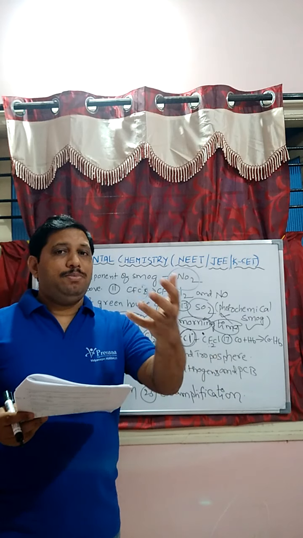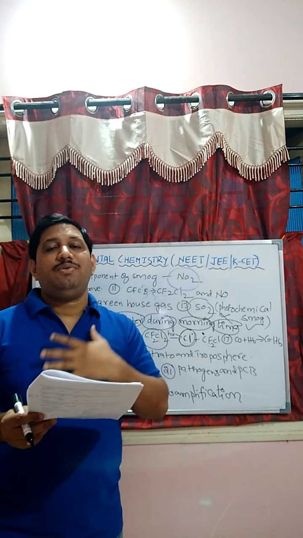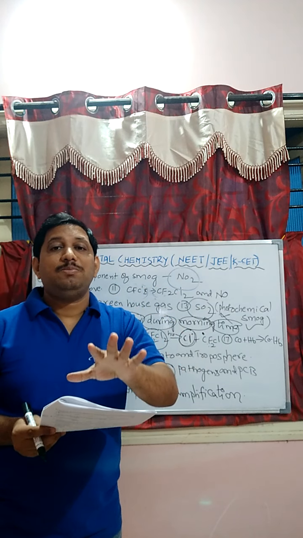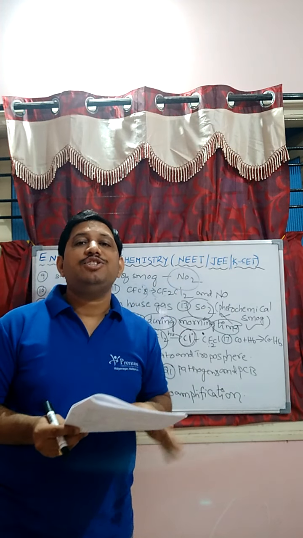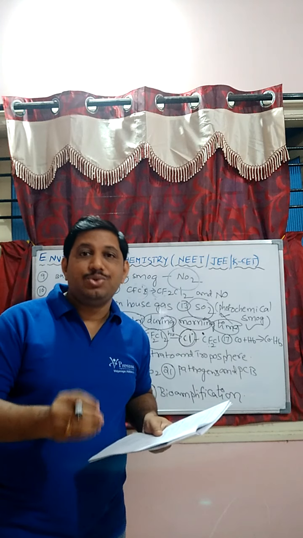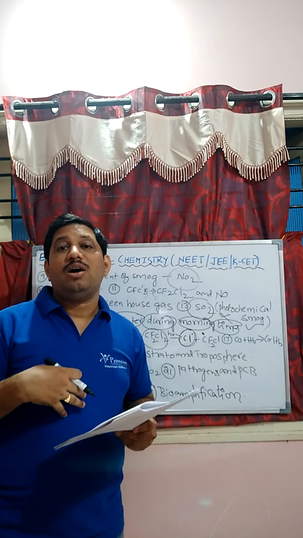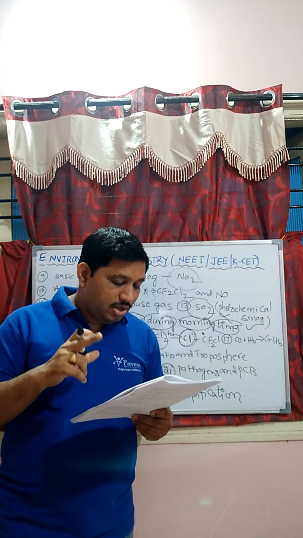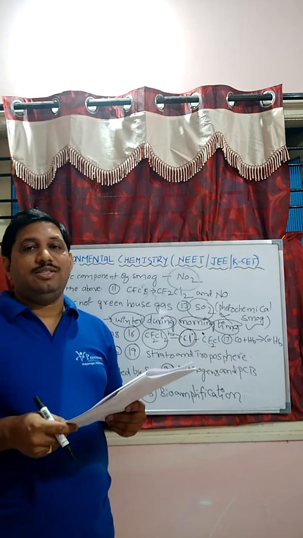Based on the amount of hemoglobin in the blood, the formation of carboxyhemoglobin does not take place. It depends on how much carbon monoxide the person inhales and how much CO is present in the atmosphere. Based on these conditions only, the formation of carboxyhemoglobin takes place. Clear, students? Therefore, both A and B are the correct answer.